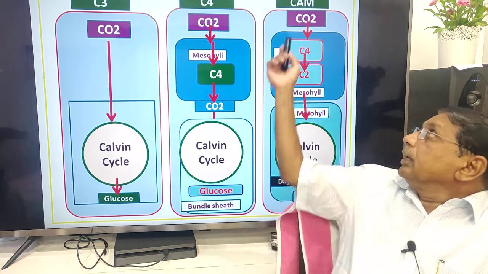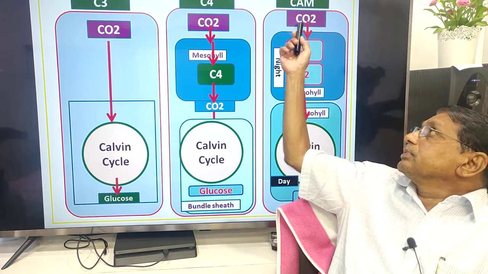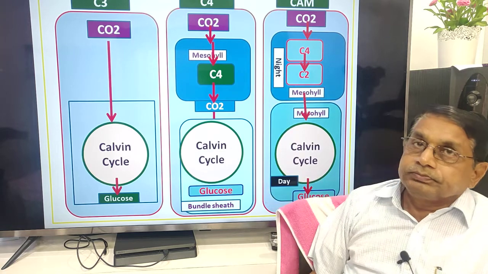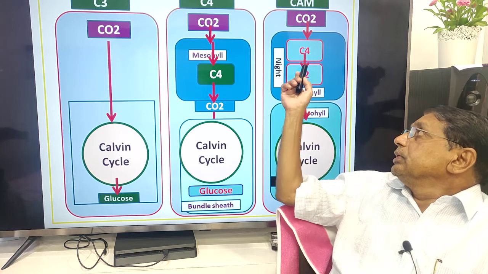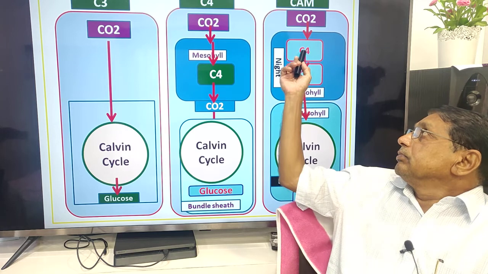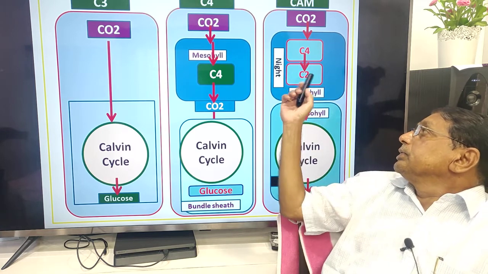Then in CAM, carbon dioxide from the atmosphere is fixed as C4 during the night. During the night, this is oxaloacetate, later converted to malate.